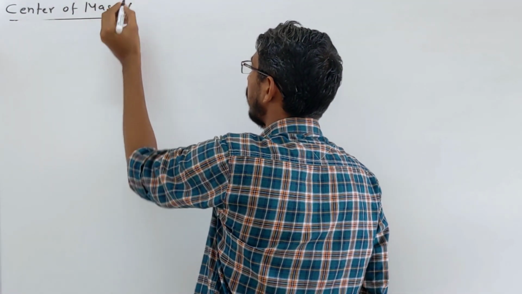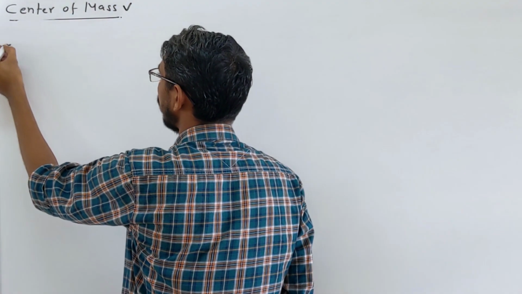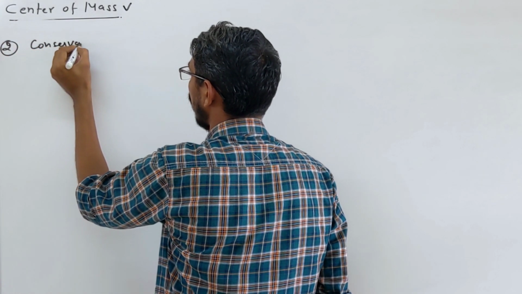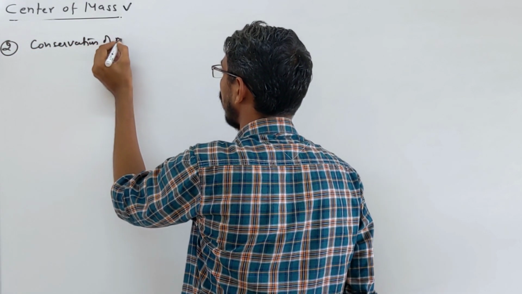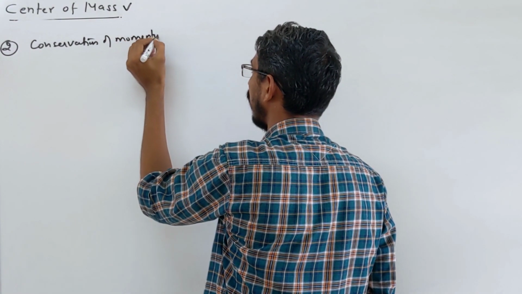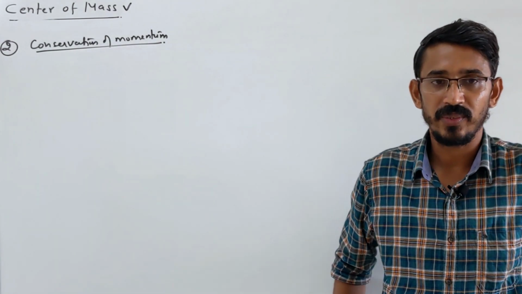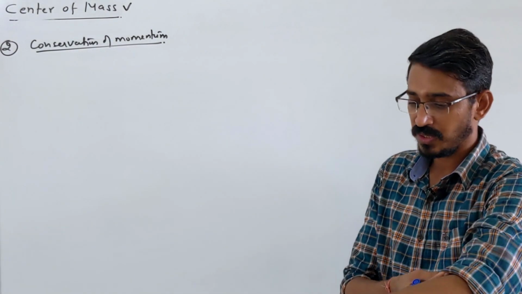So center of mass completely we have done. Now we are talking about the second topic of this chapter, that's called conservation of momentum. And later we will talk about the application of them, which is generally used in collision problems. Okay, so we will see collision. Now let's talk first what is conservation of the momentum.